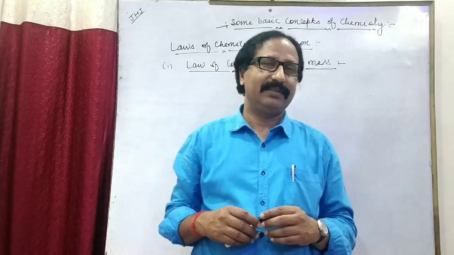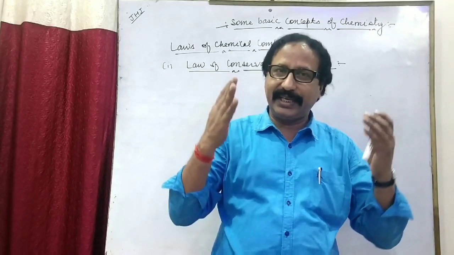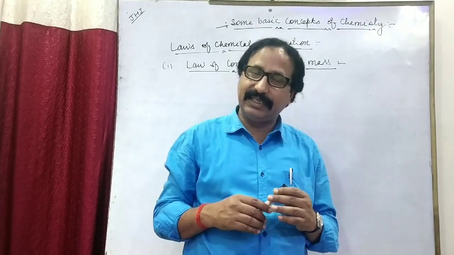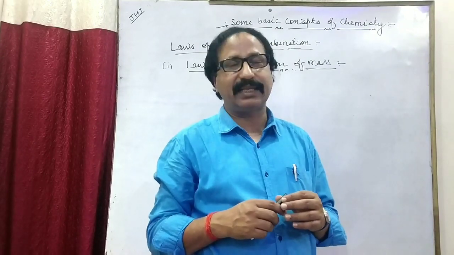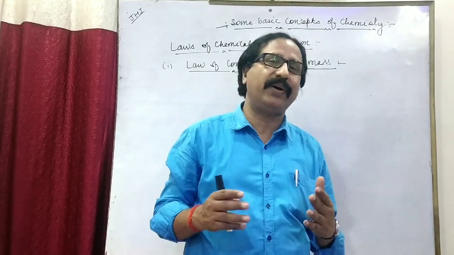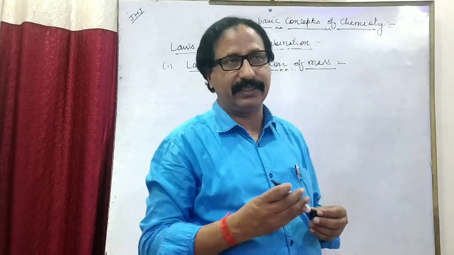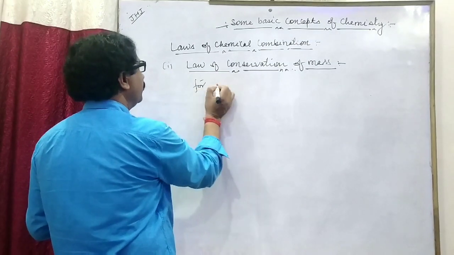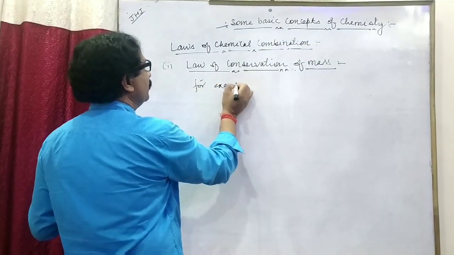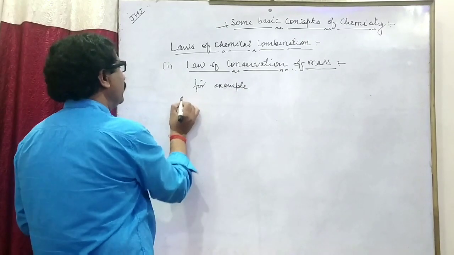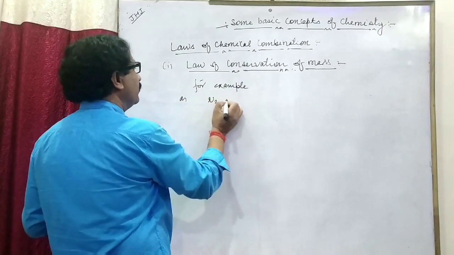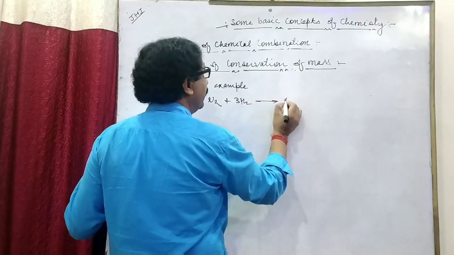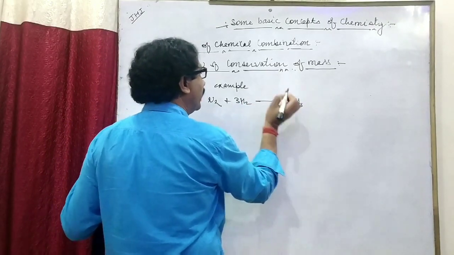Each and every chemical reaction strictly follows the law of mass conservation. For example, N2 plus 3H2 gives 2NH3.